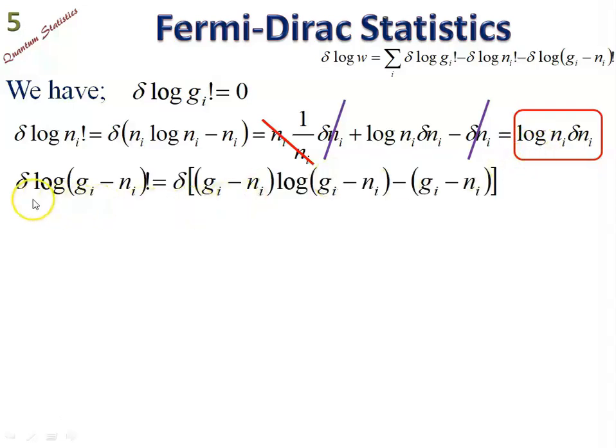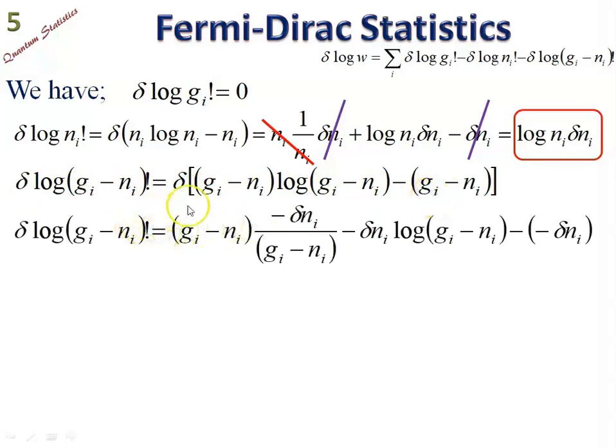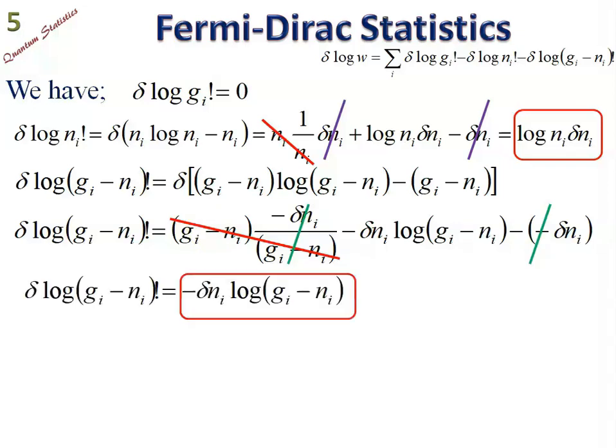Similarly, we have to work out this quantity by Stirling's approximation. Log of x factorial equals x log x minus x. Again operating the derivative and eliminating the same quantities in the numerator and denominator, and later while performing addition we can eliminate some quantities as appearing on the screen.